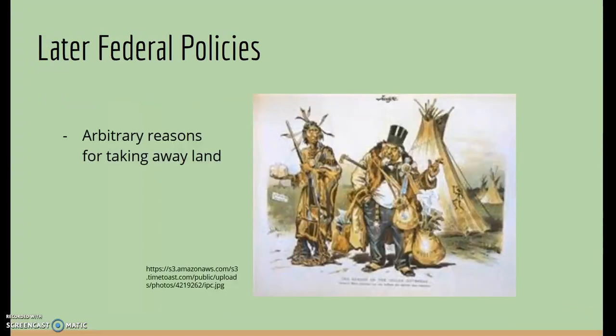The difference between these later federal policies that ended up taking land away from Native Americans was that the later federal policies passed arbitrary laws. There was no real reason. They did not use their congressional power properly. They used it in an attempt to control all aspects of American Indian life. Time after time, U.S. courts continually backed the powers of Congress and gave them the right to do these things without real reasons or real findings.